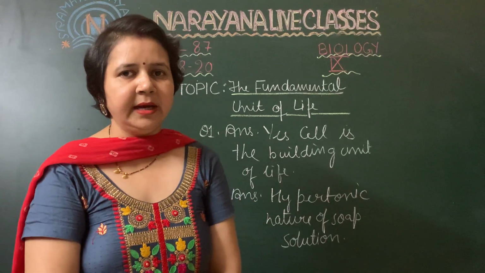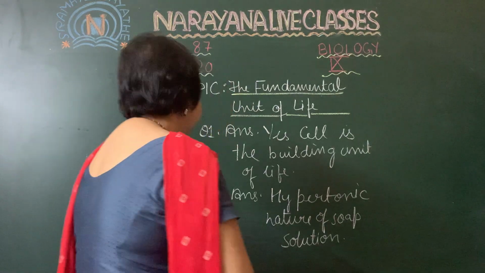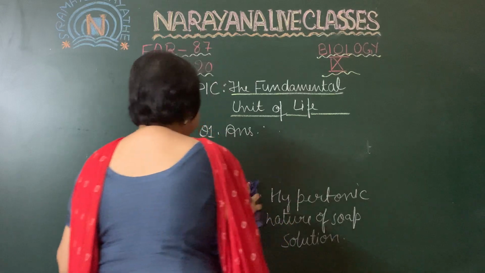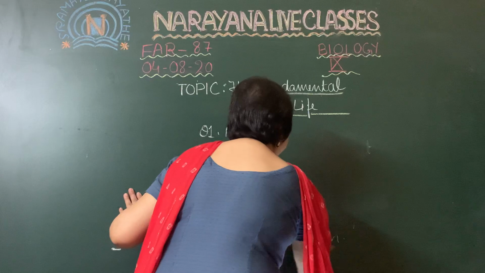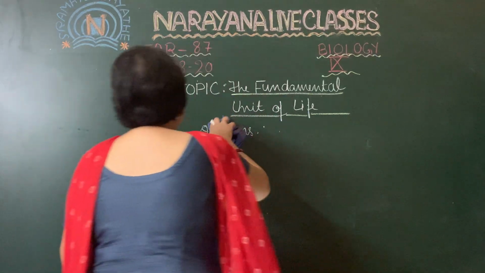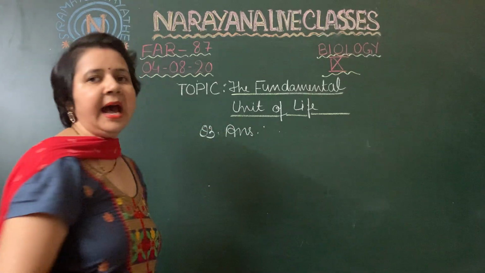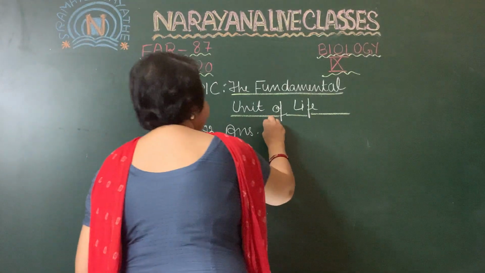Now question number 3 asks: why is endocytosis found in animals only? The reason is the lack of a cell wall.